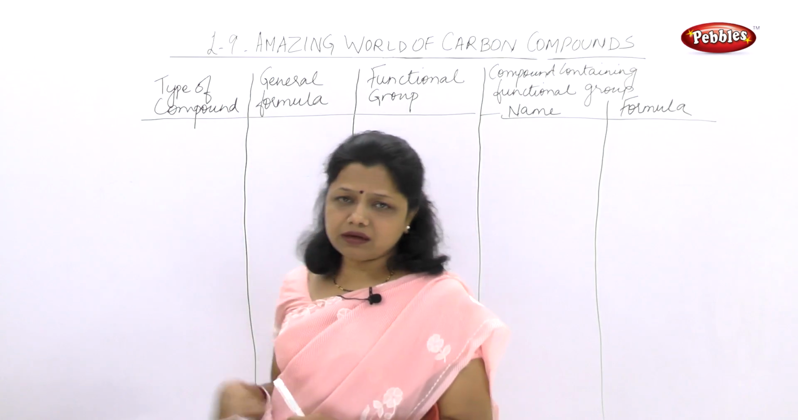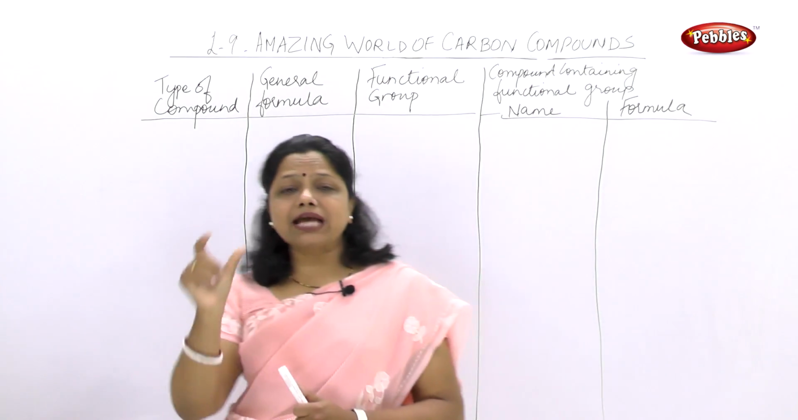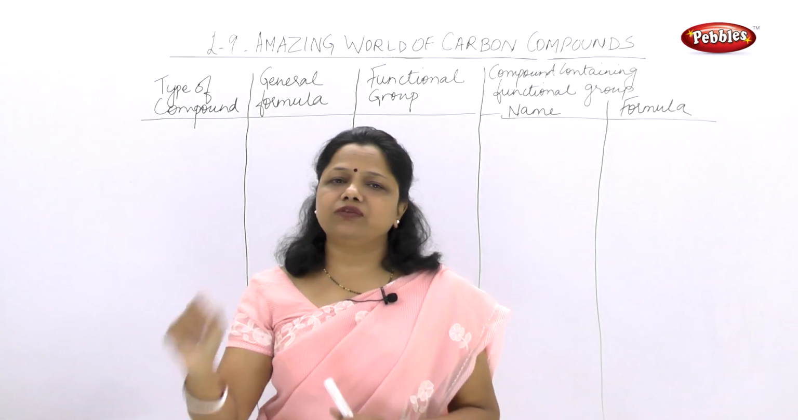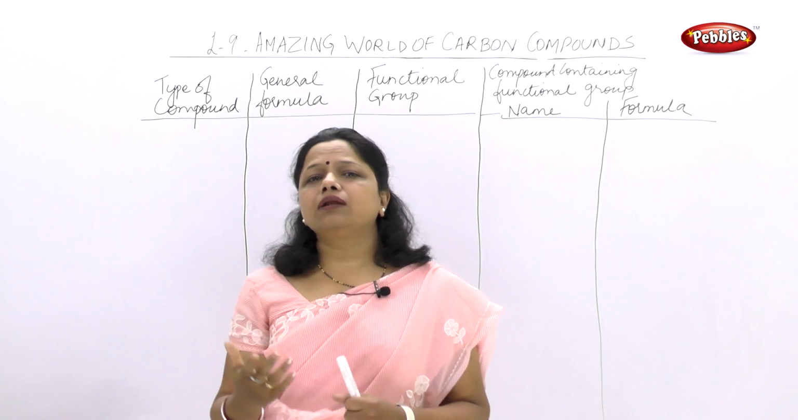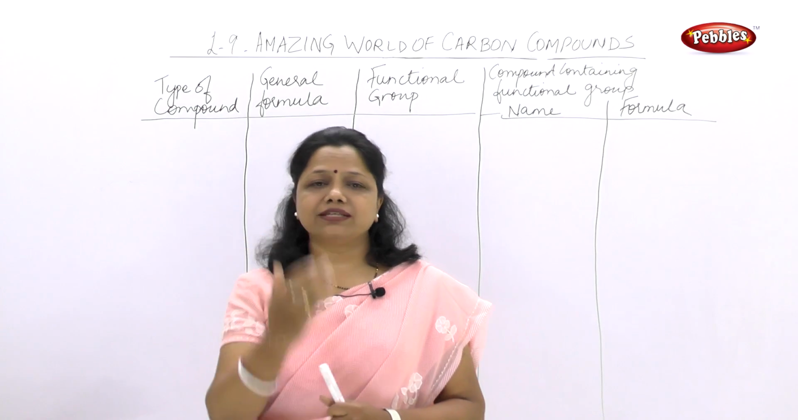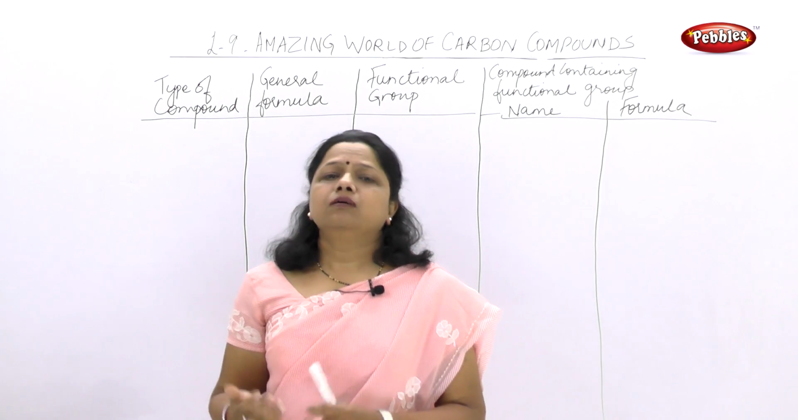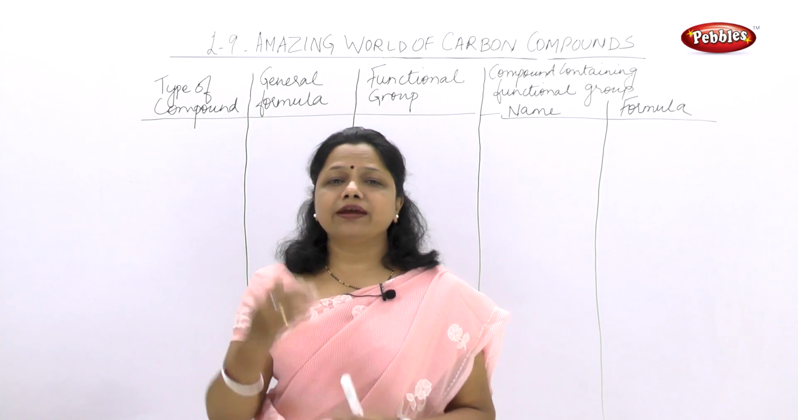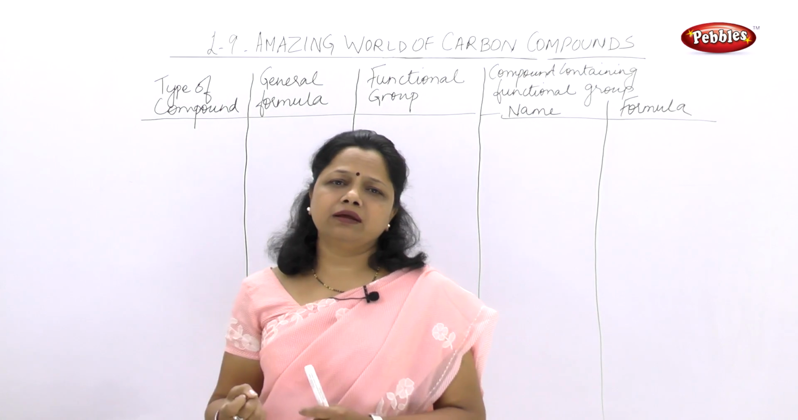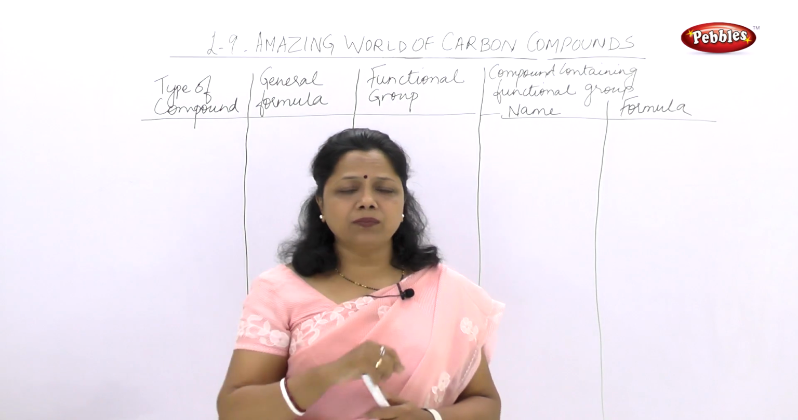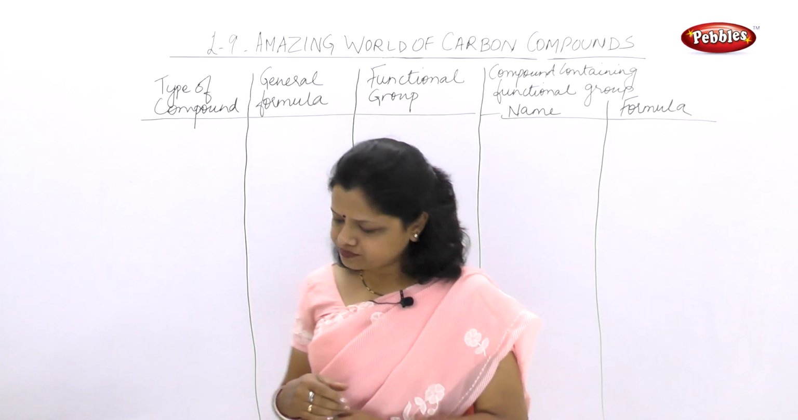What are the general formulas? What is their functional group? The group which is actually making the characteristic feature of that organic compound. So when I say alcohol, alcohol can be of different types. That means if I start from methane, methyl alcohol, ethyl alcohol, propyl alcohol, butyl alcohol, that means if I replace one hydrogen from methane or ethane or propane or butane, I replace it with an alcohol group. They are called as alcohols. So this is called as functional group.